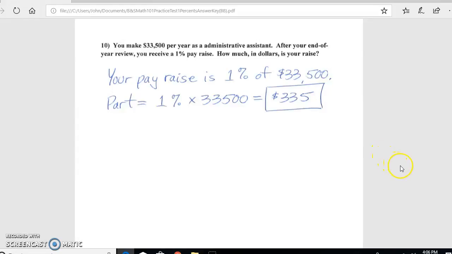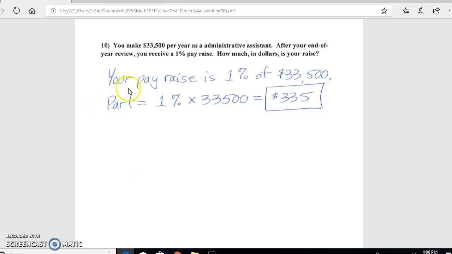This is the practice test for ratios, proportions, and percents. We're looking at problem number 10. It says you make $33,500 per year as an administrative assistant. After your end-of-year review, you receive a 1% pay raise. How much in dollars is your raise?